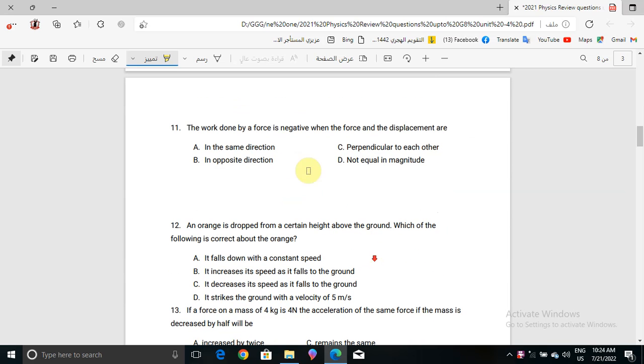Now question number 11: the work done by a force is negative when the force and the displacement are what? In the same direction, in opposite direction, perpendicular to each other, or not equal in magnitude. The correct answer is in opposite direction, because it says the work done by a force is negative. When it is negative, the force and the displacement are in opposite direction.